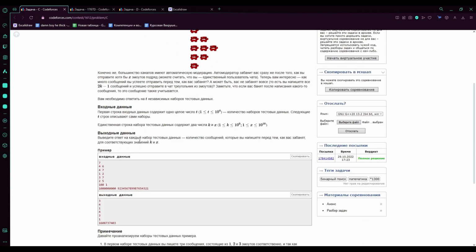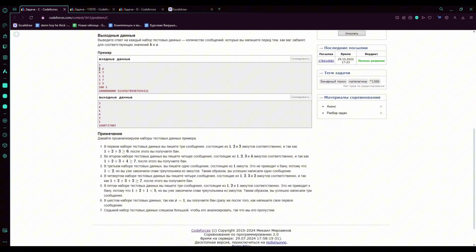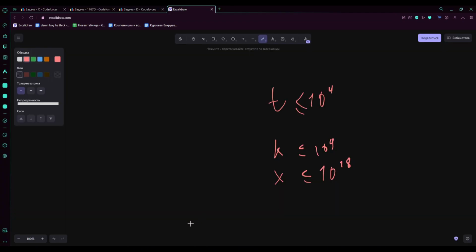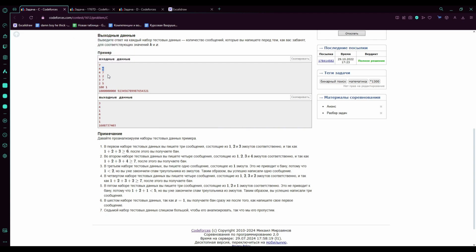What we need to find out is the number of messages you can send before you get banned. Here is a direct analysis of examples. We want to build a triangle of size 4, and X is 6, meaning after 6 emojis, we get banned. In the first case, we end up sending 3 lines. Why? Because we send the first message, the second message, and the third message, which consist of 1, 2, and 3 emojis, respectively. Their sum equals 6, which is greater than or equal to 6, so we get banned.